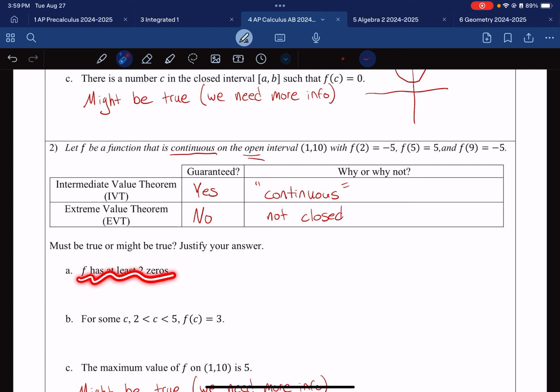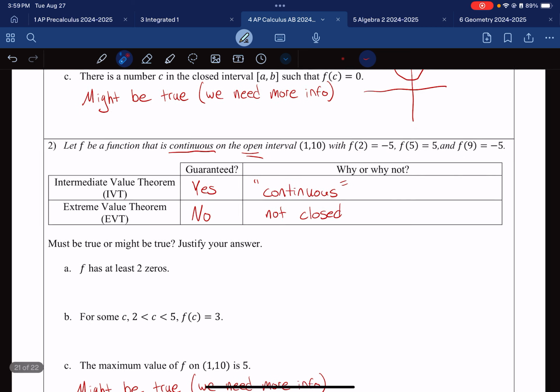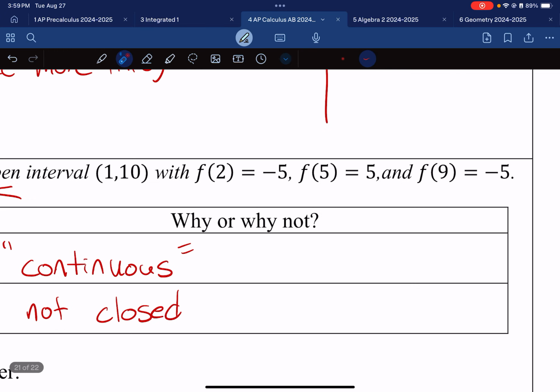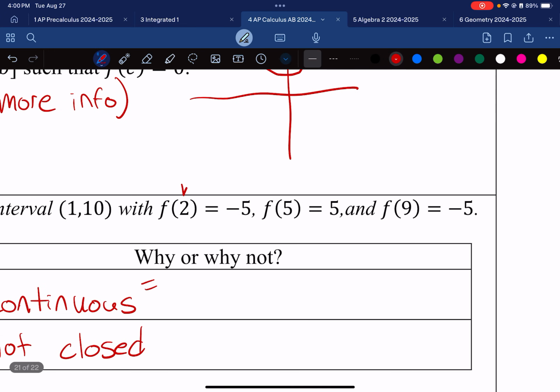All right, let's talk about F. It has at least 2 zeros. Well, to analyze that, I need to take in the rest of this information that I haven't talked about. Let's go ahead and quickly graph what's going on. As a reminder, when I'm talking about this function notation, this 2 is an x coordinate and this -5 is a y coordinate. So this represents the point (2, -5) on the coordinate plane. Similarly, this is (5, 5), and this is (9, 5). I'm going to graph each of those 3 points.